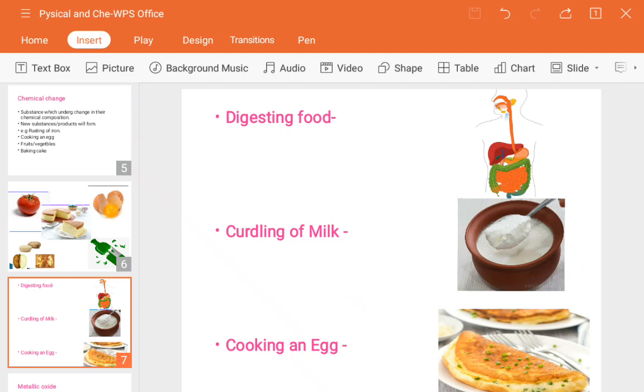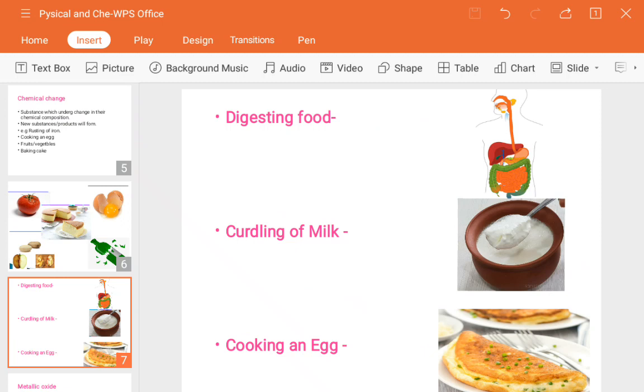Carbohydrate converts into a simple sugar like glucose, protein converts into amino acids due to some enzyme activity, and fats convert into fatty acids. So these happen inside our body also. These are the chemical changes or reactions which take place due to enzymatic activity.